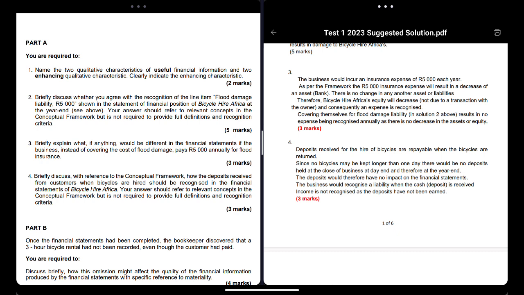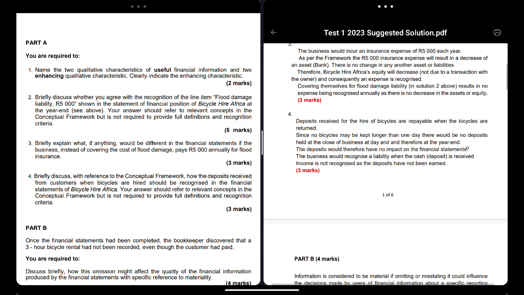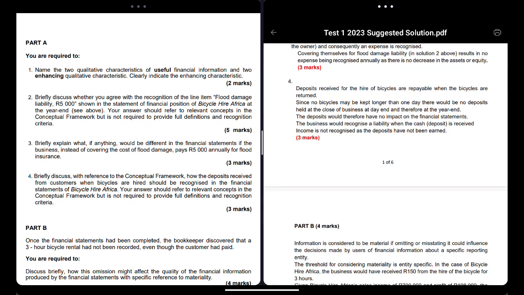And then for deposits, you can also say other stuff. Conceptual frameworks always want you to think out of the box. Then you can say income is not recognized as the deposit has not been earned. So to be honest, I don't know why they say that. I guess they just want you to think. I mean, it's obvious that that's not an income. They just gave you that 2000 rand to keep. But if they're giving you a mark for that, I say put all that in. They might give you the mark. So you must say why that deposit won't be an income and so on. You just see how much you can say in these conceptual framework questions.